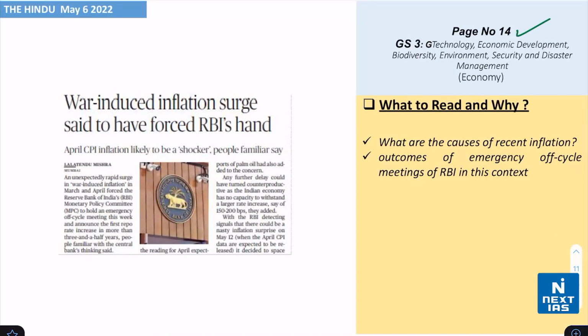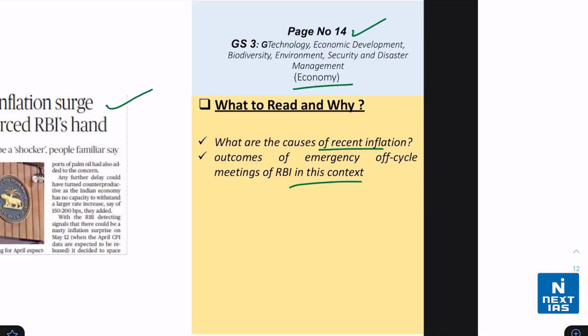Now, take a look on page number 14 from the topic of economy. The headline says that war-induced inflation surge set to have forced RBI's hand. Now, understand what are the causes of recent inflation, and the outcomes of the emergency cycle meetings of RBI in this particular context. Well, that's all for today's headlines of the day discussion.